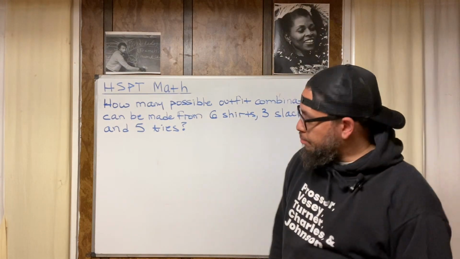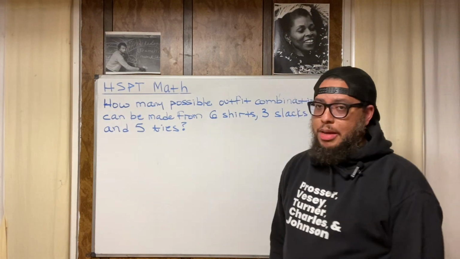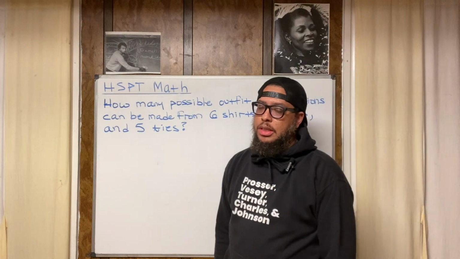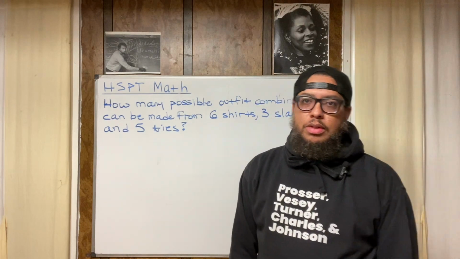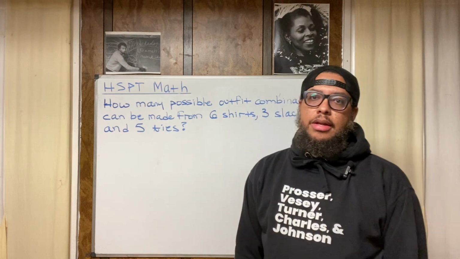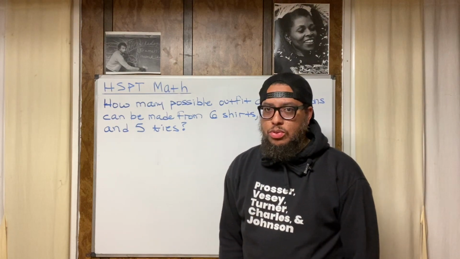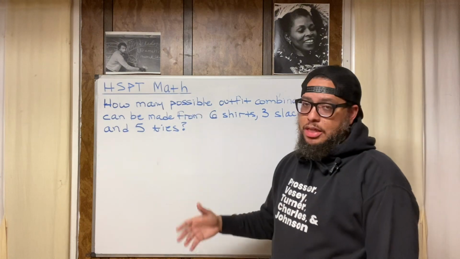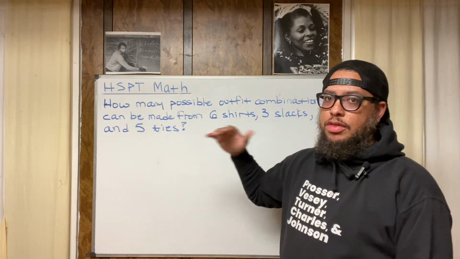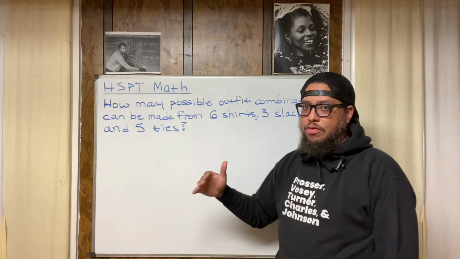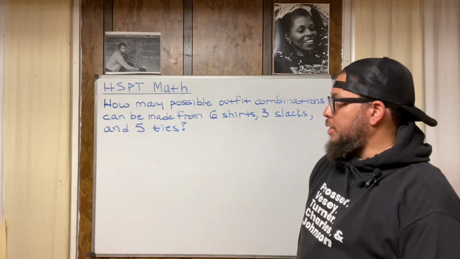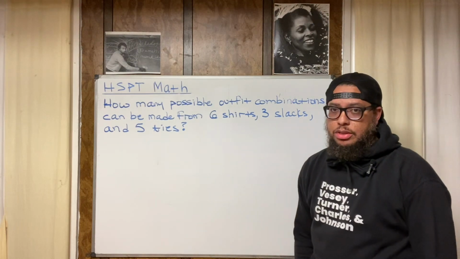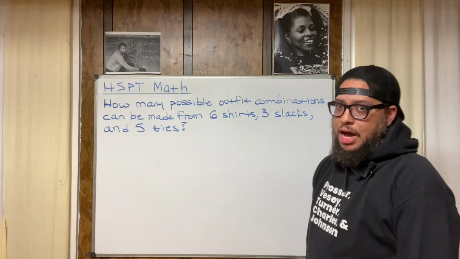All right. So what about the math though? We're doing some HSPT math, the high school placement test for 8th grade students attending Catholic schools or maybe other parochial schools. This is an example of one of the questions that you may see on the HSPT math exam, which is a measurement of their mathematical proficiency by the end of 8th grade. So, what does the question say? How many possible outfit combinations can be made from 6 shirts, 3 pairs of slacks, and 5 ties?